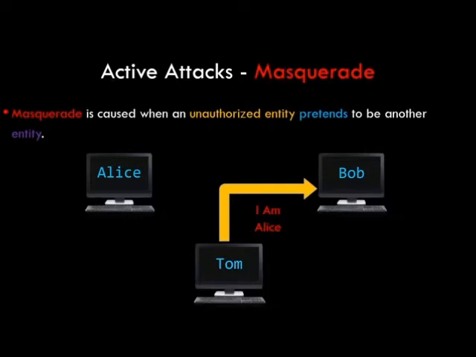Now, due to lack of authentication, Bob doesn't know whom he is talking to and feels he is talking to Alice. By chance, Bob releases some confidential information like his account number and passwords. Tom, and not Alice, got access to these credentials. Now Tom is doing something illegal.